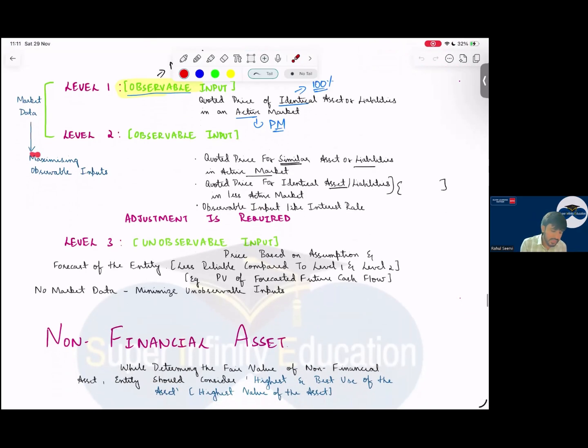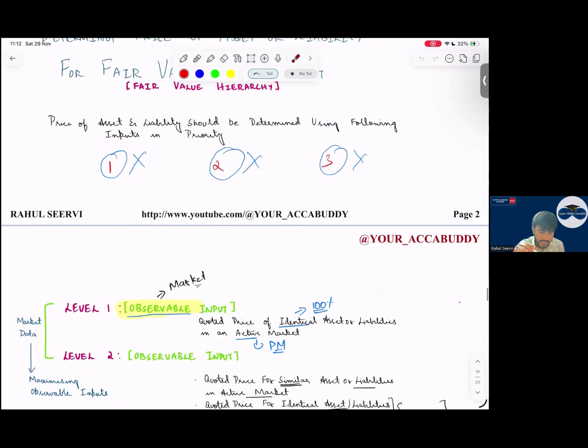Then we say level 2, sir. If level 1 is not available and level 2 is also not available, then we go to level 3. And level 3 is given the least priority. In level 3, what do we see, sir? Whatever the future cash flows are, we will take them and discount them. Yes, sir. Done with the level of hierarchy.